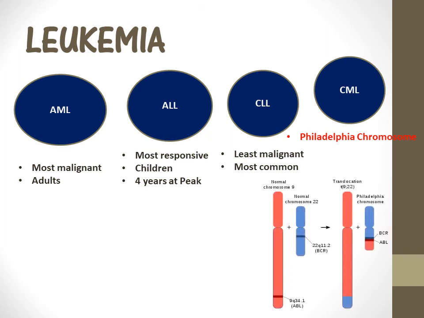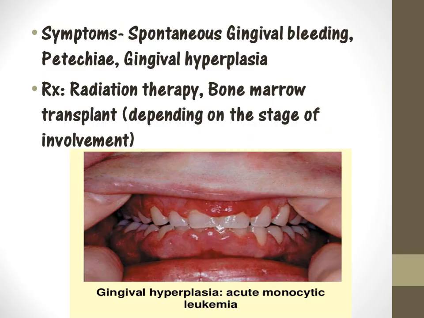This happens when chromosome number 9 and chromosome number 22 undergo translocation. The picture shows chromosome 9's band translocated with chromosome 22's band. This chromosome is associated with chronic myeloid leukemia.